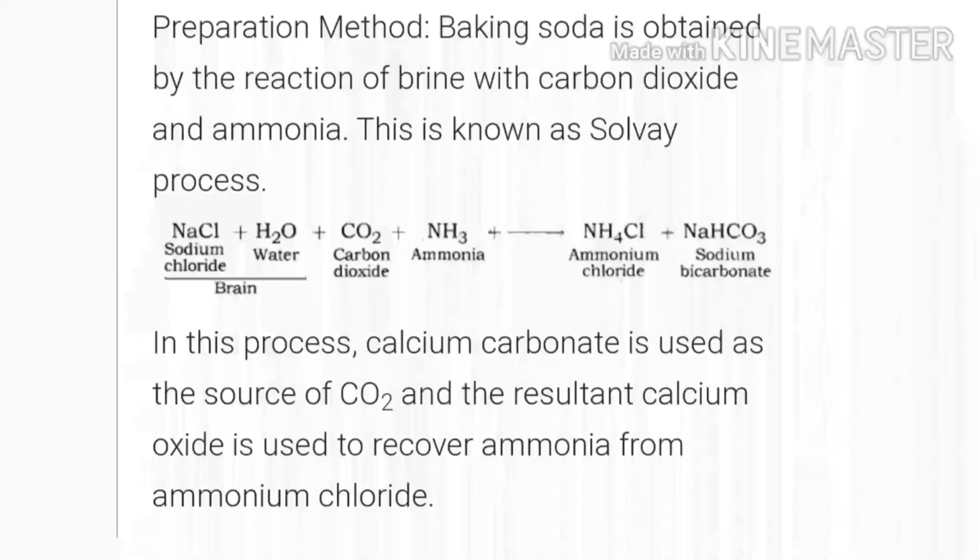Next, its preparation method. Baking soda is obtained by the reaction of brine with carbon dioxide and ammonia, and this is known as the Solvay process. Means by this Solvay process the baking soda is prepared. How? Here you can see NaCl + H2O + CO2 + NH3 gives rise to NH4Cl + NaHCO3. Means this is sodium bicarbonate, and ammonium chloride is the product.